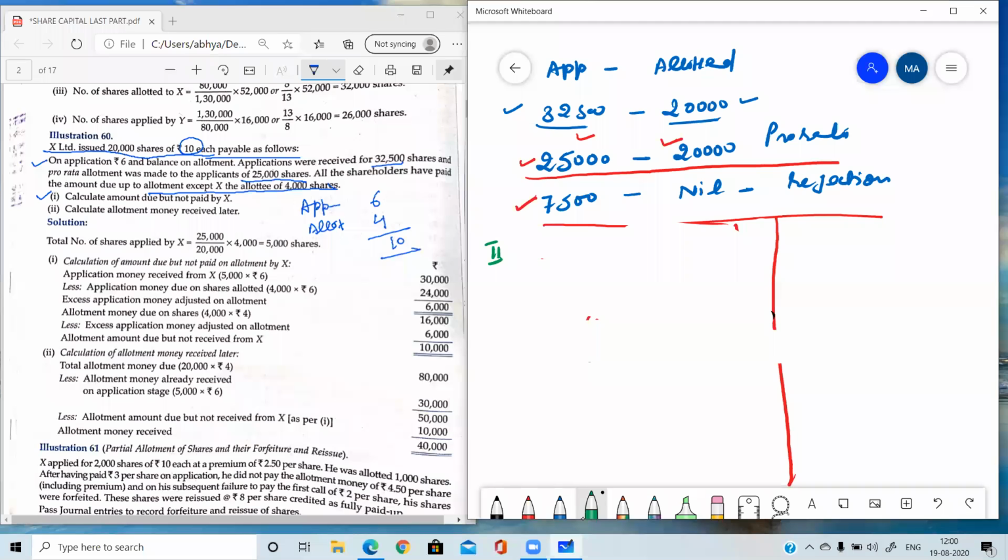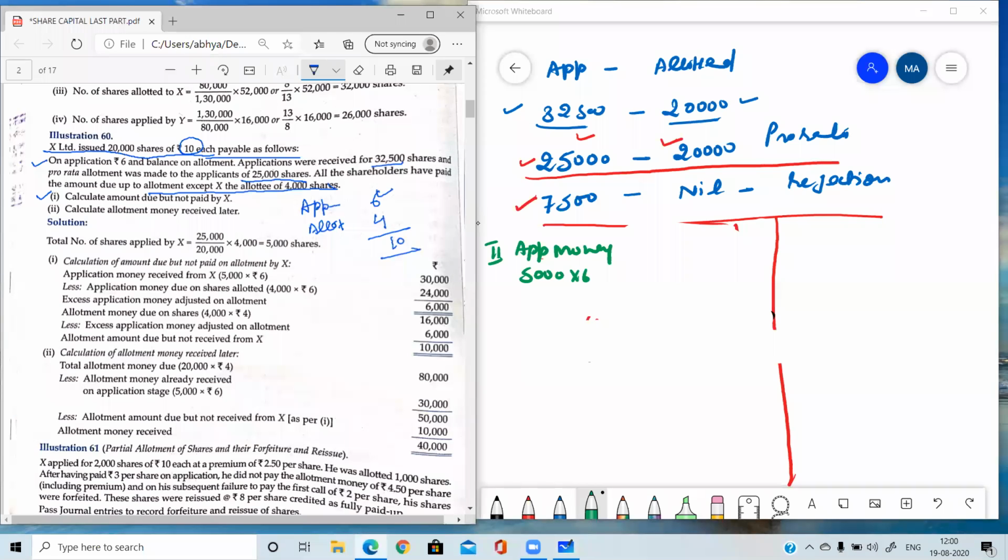So X has applied for 5,000 shares. Application money is 5,000 into 6, because 6 is the application money. Don't do any calculation, just try to understand. The next question you will do yourself. So just pay attention: 5,000 into 6 is 30,000. This money is given by X along with the application.